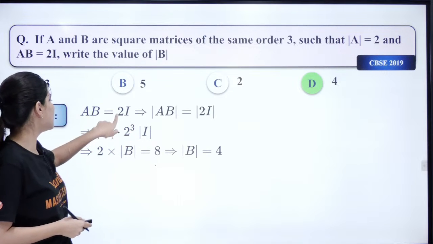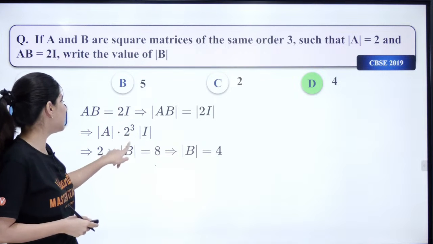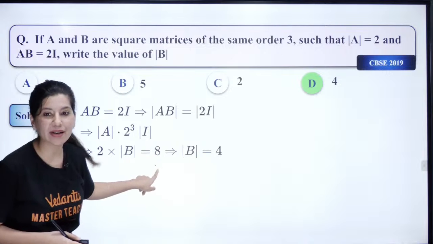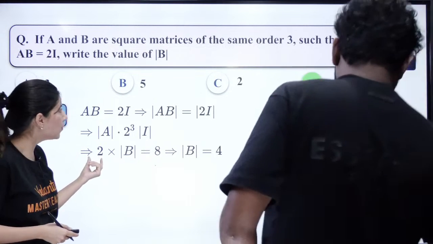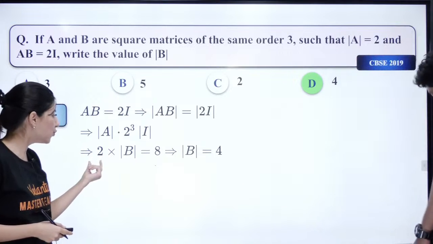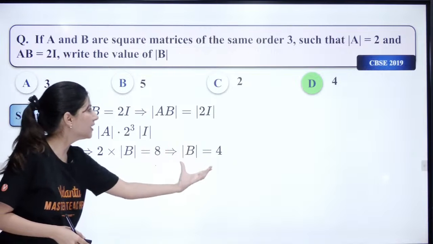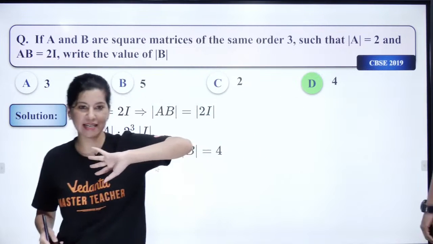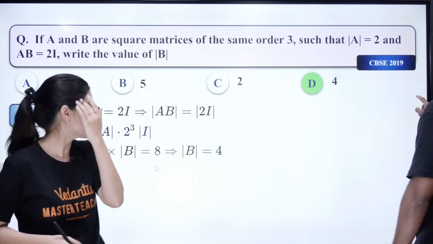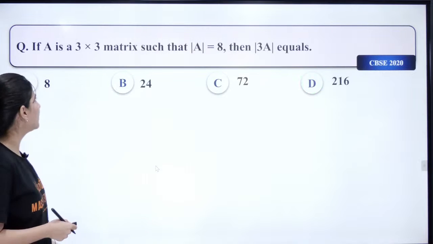So determinant A times determinant B will be 2 cube. Now place the value of determinant A, which is 2. Determinant B you wish to calculate, and that will be equal to 8. So determinant B is 4. Whatever you are saying, D option is absolutely right. Okay, clear? Let's move on to the next problem.